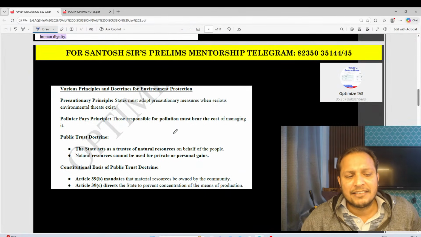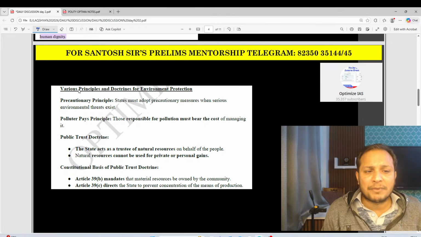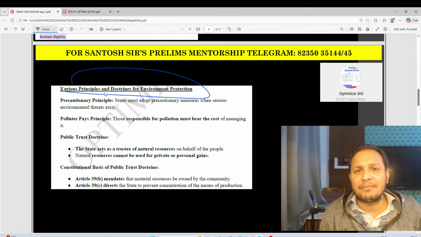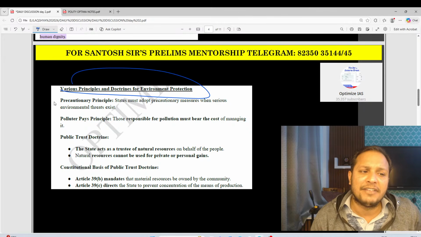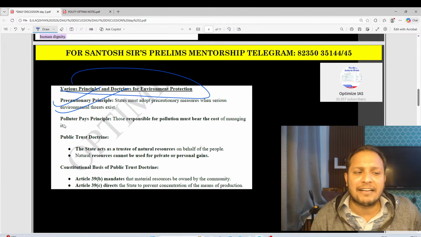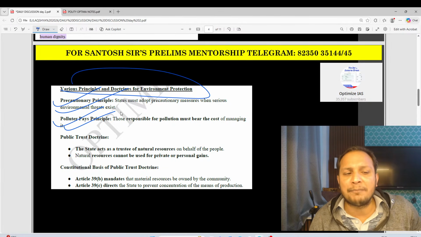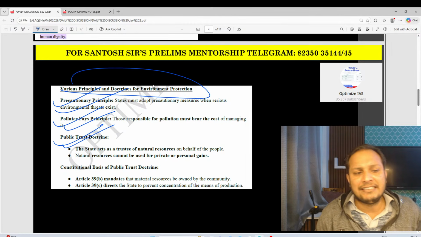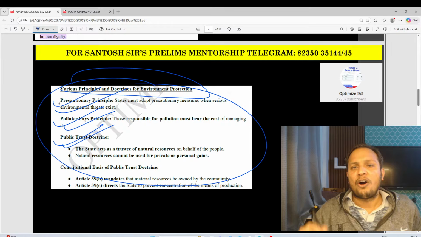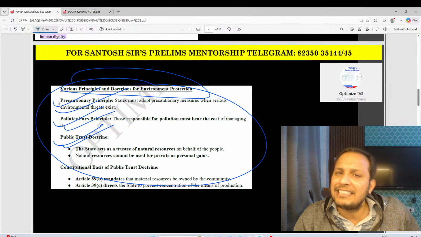You can see here are the principles of environmental jurisprudence. What are the principles of environmental jurisprudence? We have the precautionary principle, the polluters pay principle, and the public trust doctrine. These are the 3 principles of environmental jurisprudence in India.